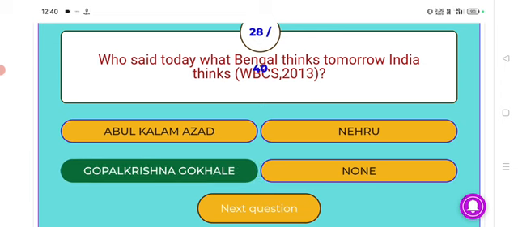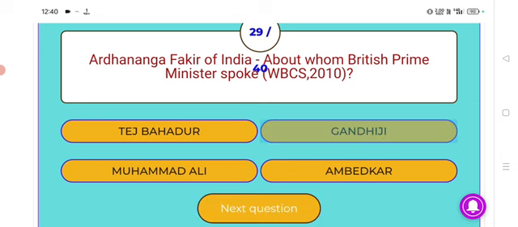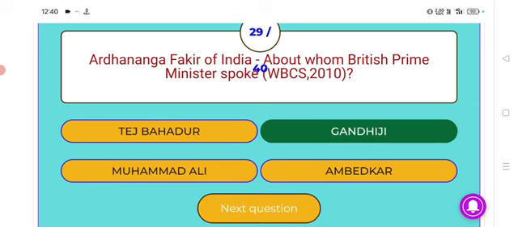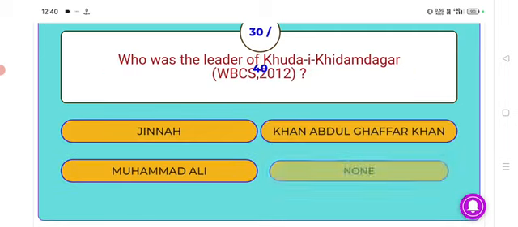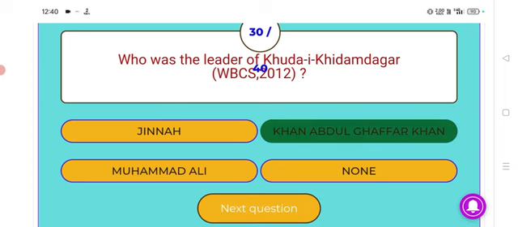Next, Ardhananga Fakir of India, about whom British Prime Minister spoke? Gandhiji. Answer, Gandhiji. Next, who was the leader of Khudai Khidmatgar? Khan Abdul Ghaffar Khan. Khan Abdul Ghaffar Khan was the leader of Khudai Khidmatgar.